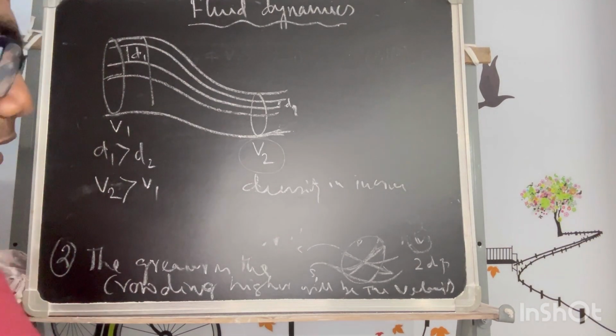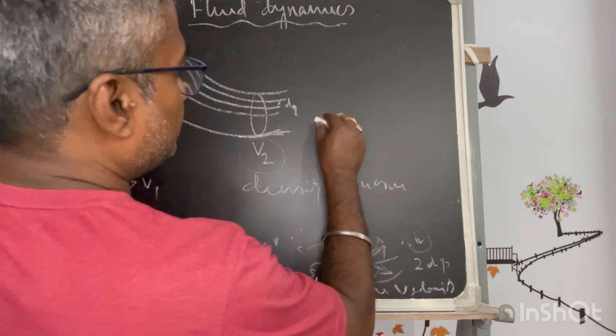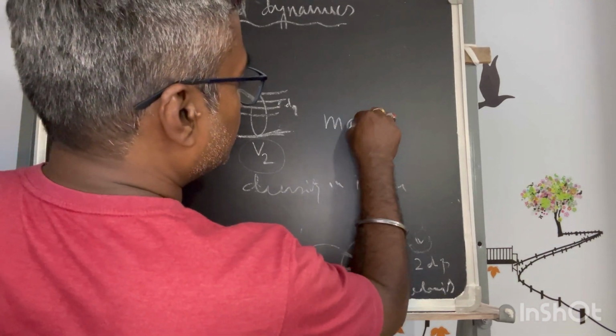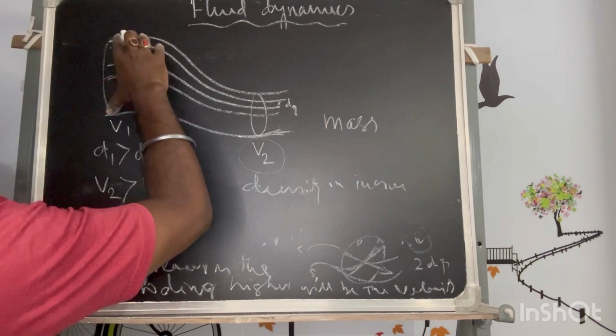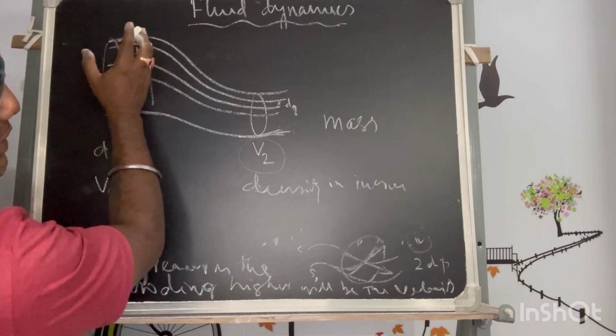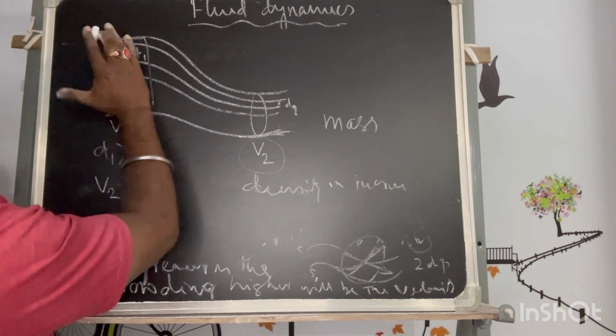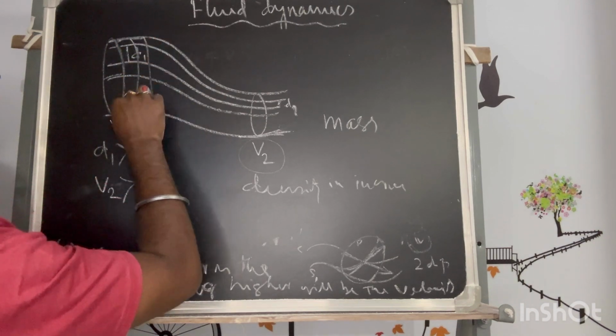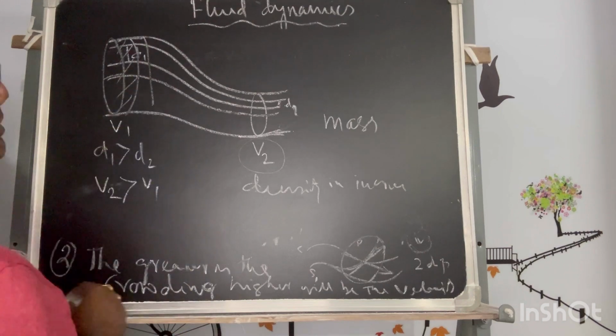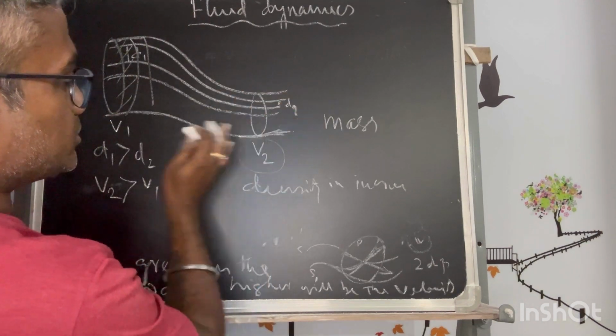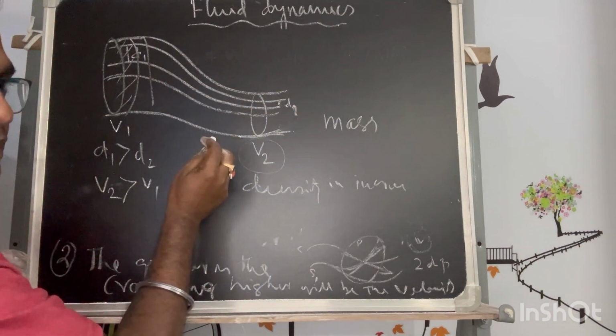That can be understood easily because whatever mass is flowing through cannot be accommodated, it is incompressible. Whatever mass crosses this particular cross section has to pass through this, because there is no chance of retention.